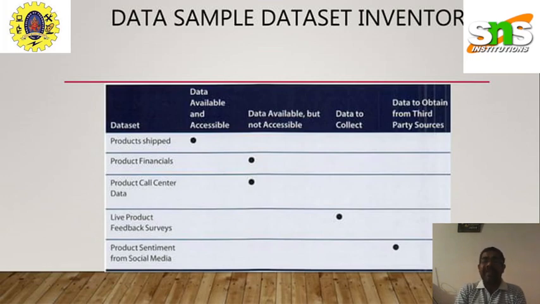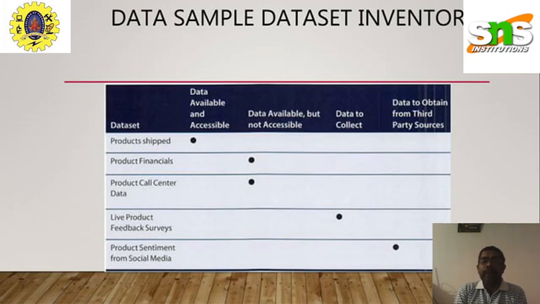And the next one, product financials. The distributor transfers the products to the seller, and the seller has the ability to pay the company where the product came from. The data is available, but that particular person cannot access the financial information. The payment comes from the company alone, not from the seller. The seller pays directly for the products purchased from the distributor, and the data should be collected. There is no need to obtain data from third party sources for it.